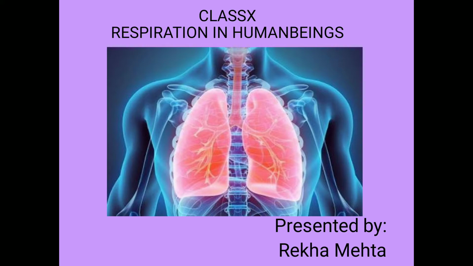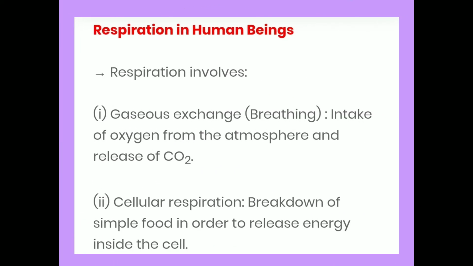As we have discussed nutrition in organisms, the food material taken in the process of nutrition is used in cells to provide energy for various life processes. The process of respiration involves two main processes.